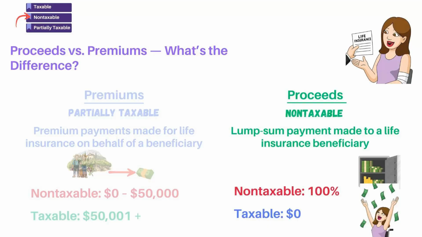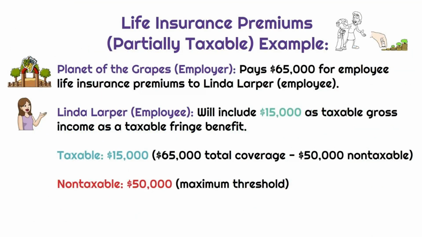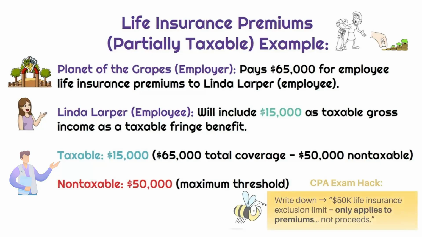All right, so let's now apply this to Linda Larper again. Planet of the Grapes, her employer pays $65,000 worth of life insurance premiums covering Linda. Now remember, Linda can exclude coverage up to $50,000, but everything above $50,000 is a taxable fringe benefit. Okay, so Linda must include $15,000 as taxable income, right? That's the excess over $50,000.